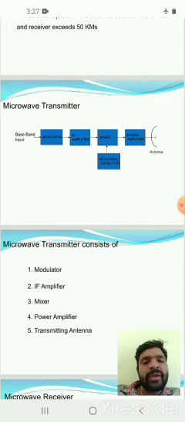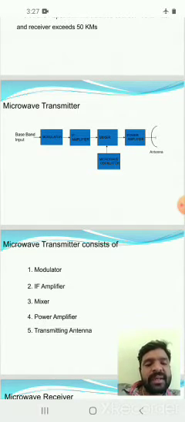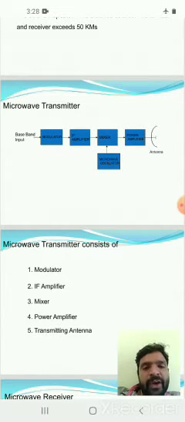amplifier. The power amplifier receives the signal from the mixer and boosts the power level to the required level. The power amplifier output is given to the transmitting antenna. This antenna radiates the electromagnetic signal into free space at microwave frequencies, that means above 1 GHz. This is the microwave transmitter part.